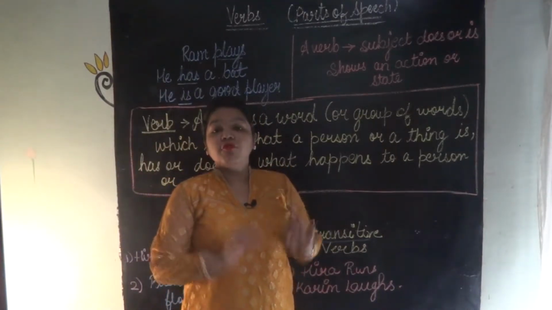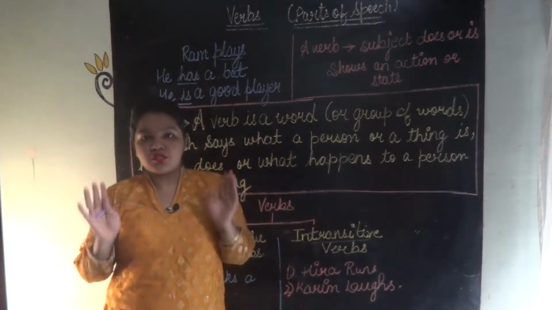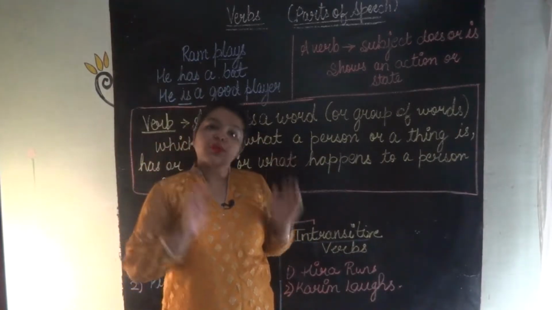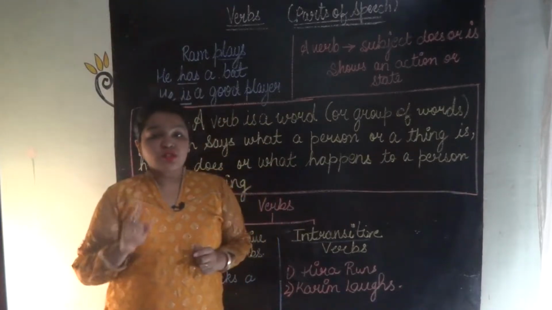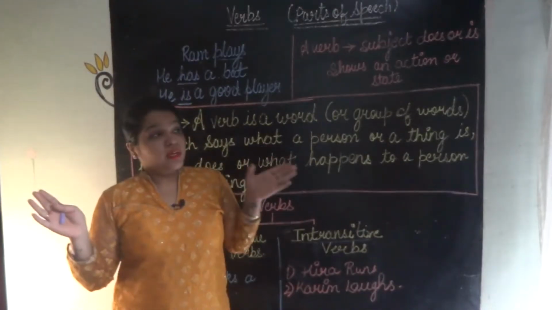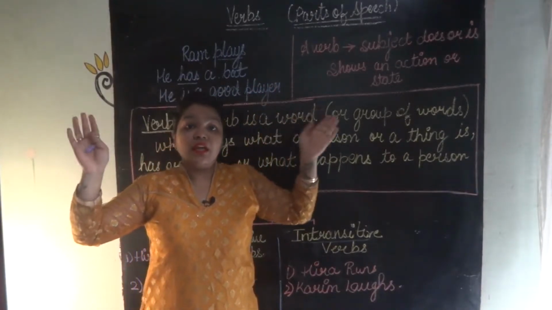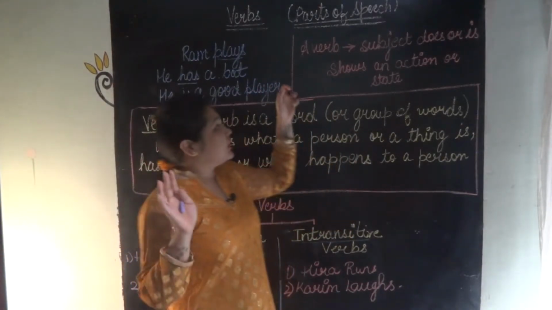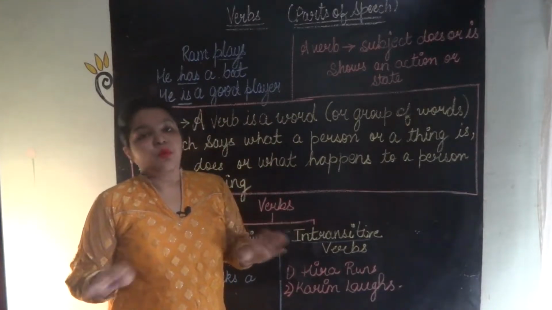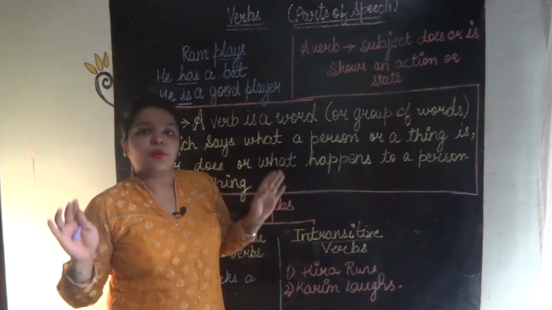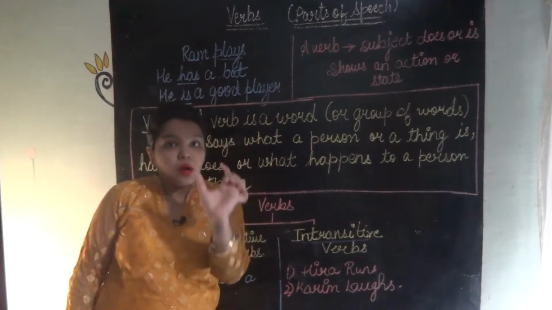It is a very important topic, I should say, in English that has to be covered and understood in a proper way. You can say it is the most important thing in English. Without verbs, you won't be able to write or even talk in English properly.